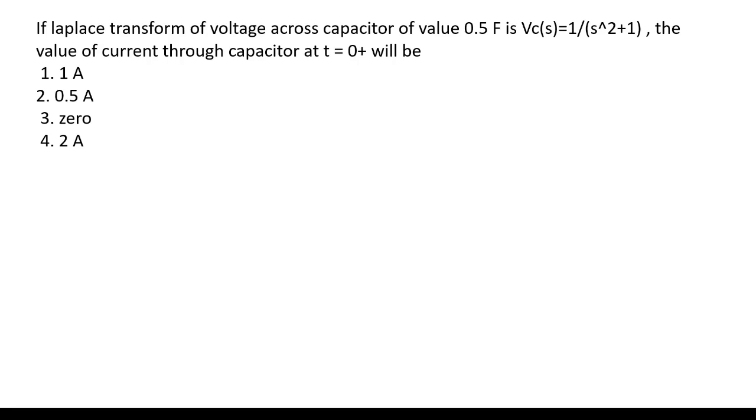Coming to the next question, a very good question. The capacitor value is given as 0.5 farad, and the Laplace transform of the voltage across the capacitor is given as Vc(s) = 1/(s^2+1).